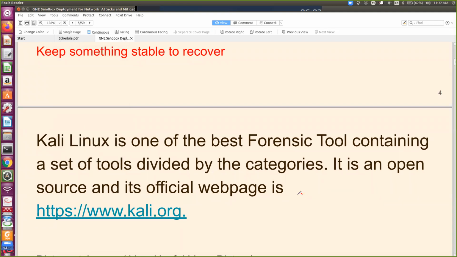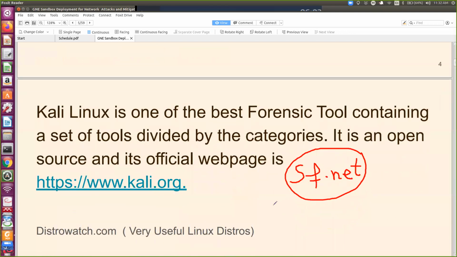Whenever you download any software, you should download from the official website. Don't download from the search engines, because you might land on an unknown portal, and they may inject trojans. Like for the Windows platform or for other Linux and Mac platforms, there is the open source SourceForge.net. More than 1 lakh software packages are available freely under open source, under the GNU GPL license, at sf.net. So try to download from the official website.